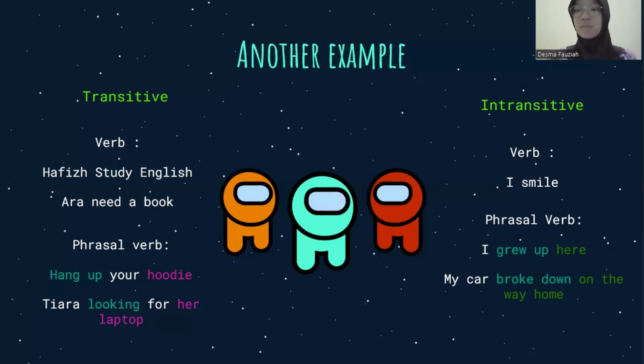And when it comes to the phrasal verb, you can use it even if there is no object. For example, I grew up here. My car broke down on the way home. So there is no object, but you can still use it.